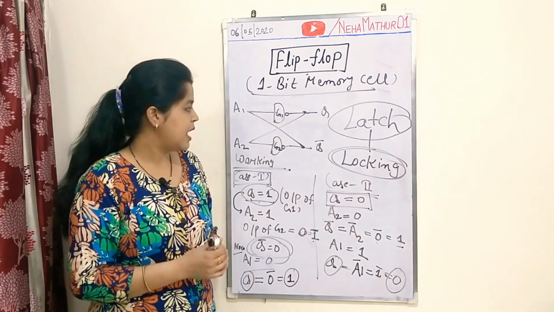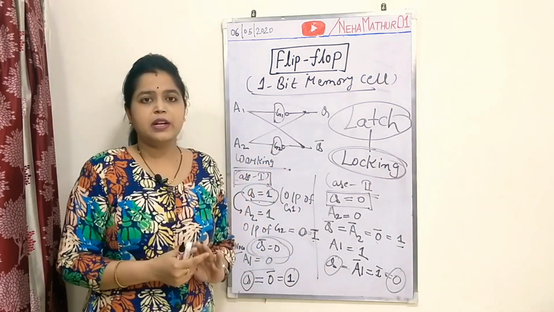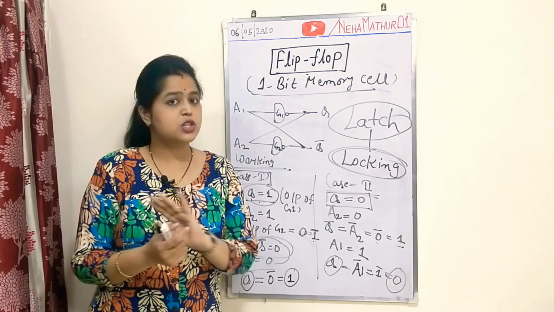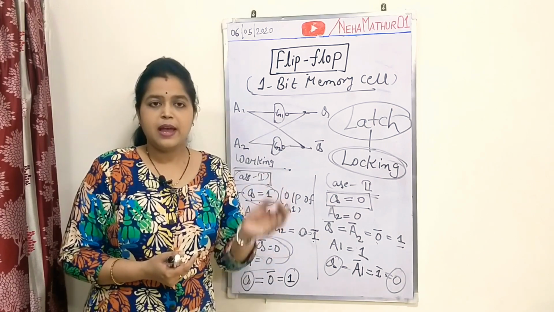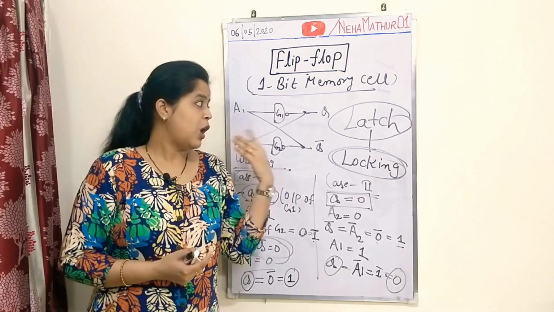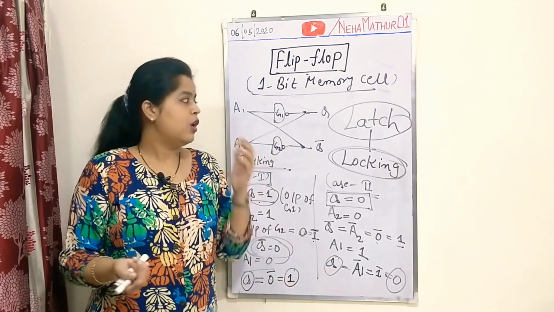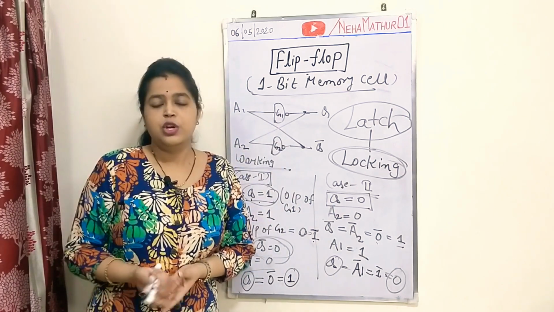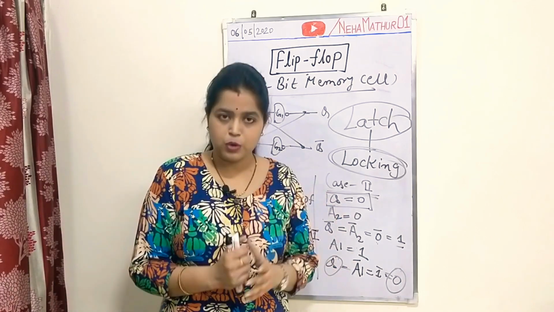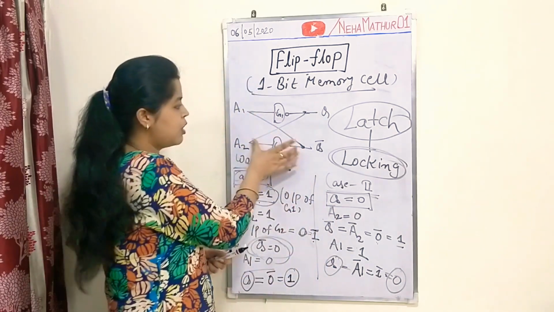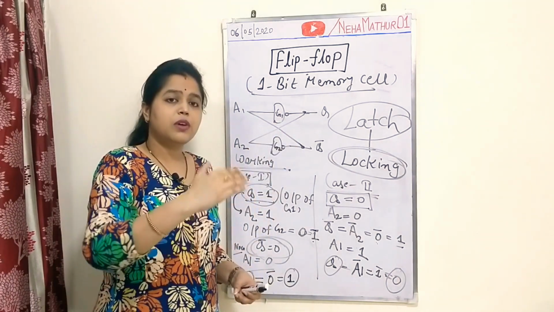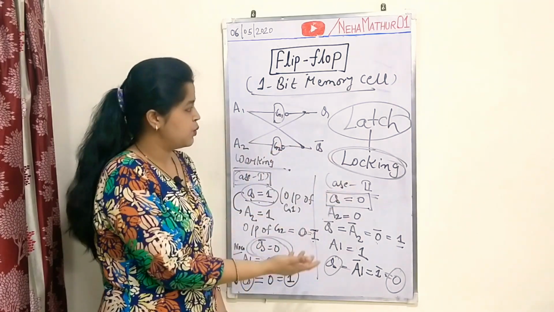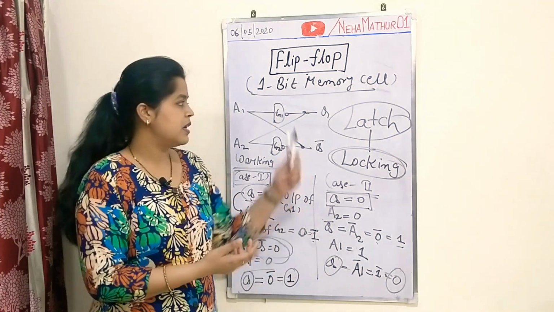This is the reason that we cannot predict what will be the output of this circuit. Suppose as the power is switched on, there is no possibility to predict what will be the output. As we switch on, the output depends on the previous state, or you can say the circuit will switch on with the previously pending values. So there is no possibility to predict the output. This is the reason that this small circuit is not capable of working at a higher level to store a single bit, because of this most important issue, not getting the desired information at its output.